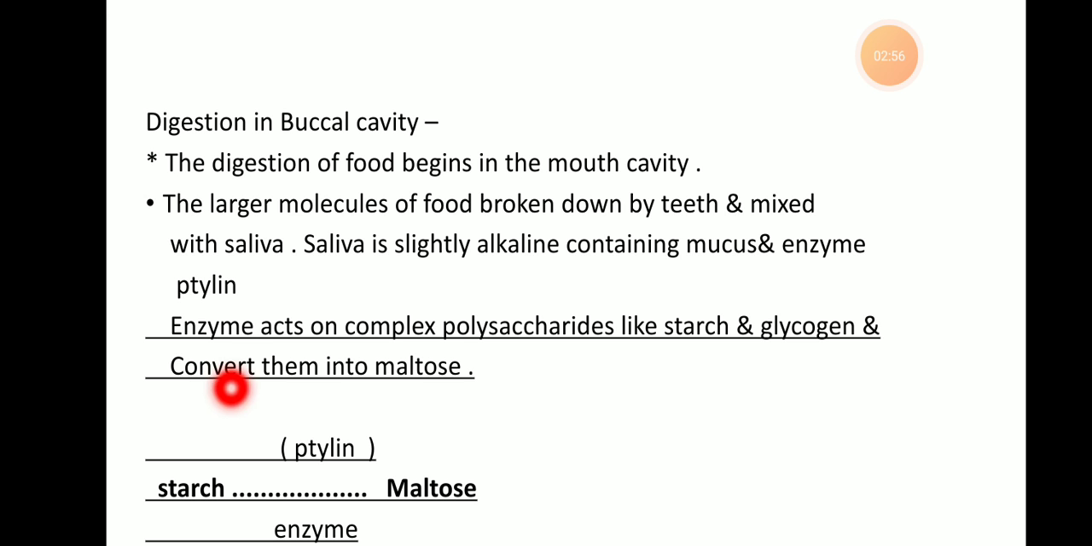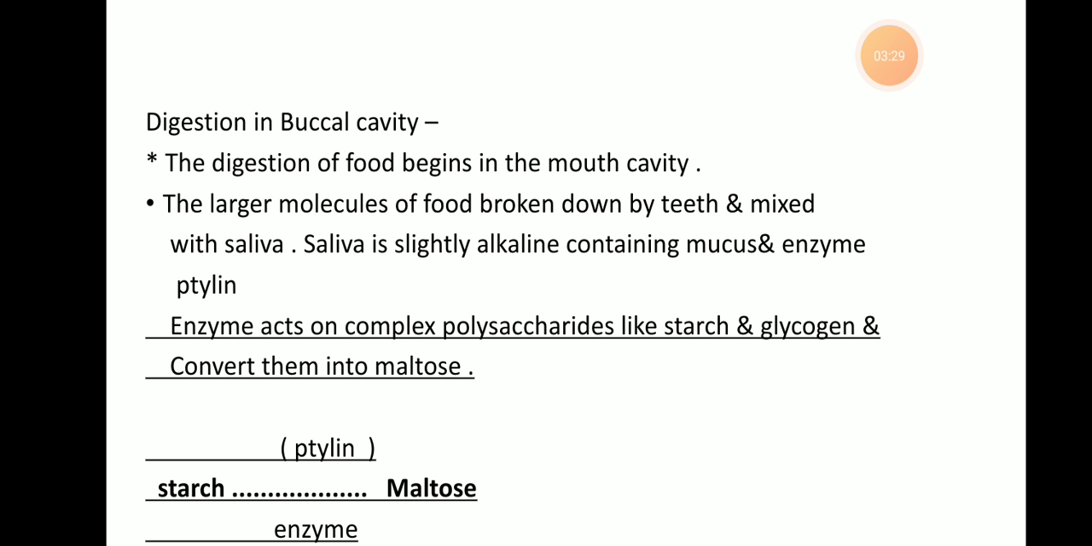And this starch, present in the food content, is converted under the influence of the enzyme ptyalin into maltose, a disaccharide. So this is the conversion of the complex sugar, the polysaccharide, into the disaccharide maltose, and this digestive reaction takes place in the mouth.